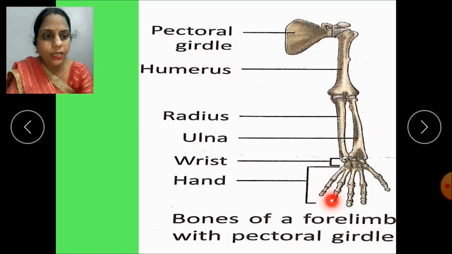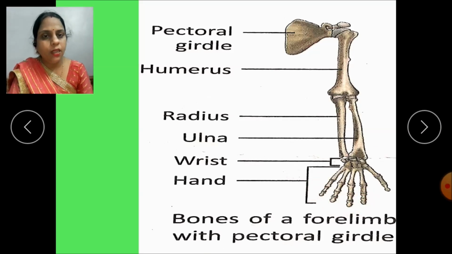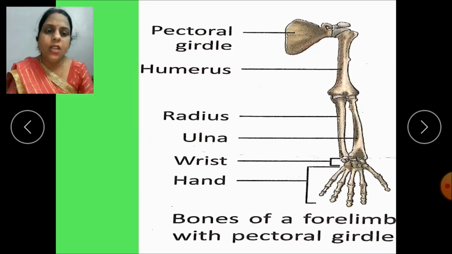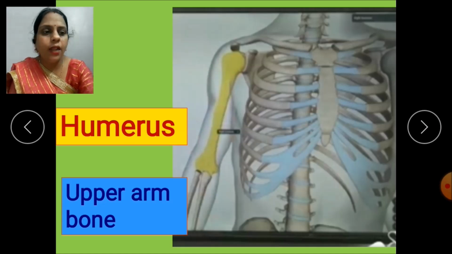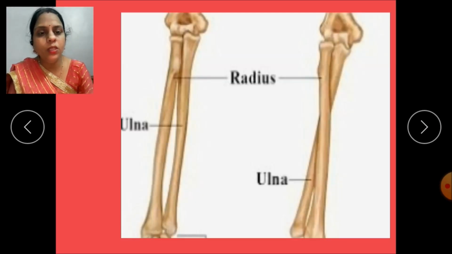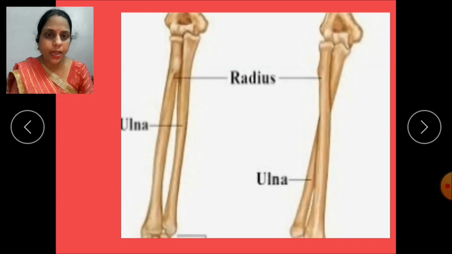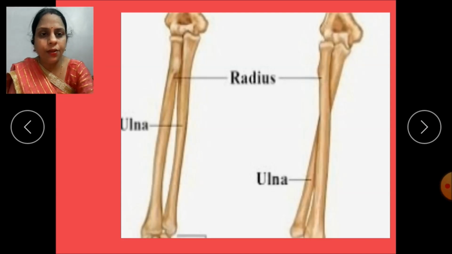This is the wrist and the hand, which is made up of very small bones. You can see, you can touch and you can feel it. Our wrist and our hands are made up of very small bones. Now children, the upper arm bone is called the humerus and the lower arm has two bones called the radius and ulna. This is the radius.